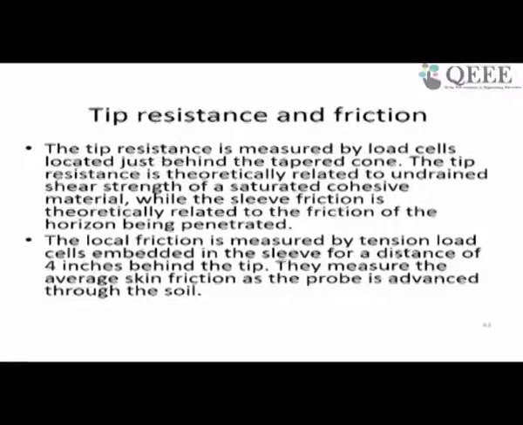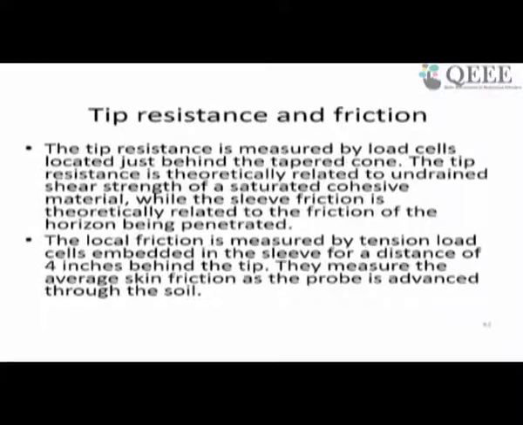The tip resistance is measured by the load cell, as I showed you, just above the cone you have a load cell which will record the tip resistance. The tip resistance is theoretically related to the undrained shear strength of a saturated cohesive material, while the sleeve friction is theoretically related to the friction of the horizon being penetrated, and the local friction is measured by tension load cells embedded in the sleeve for a distance of 4 inches behind the tip. They measure the average skin friction as the probe is advanced through the soil.